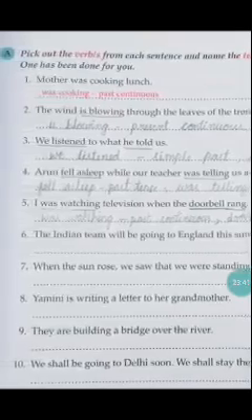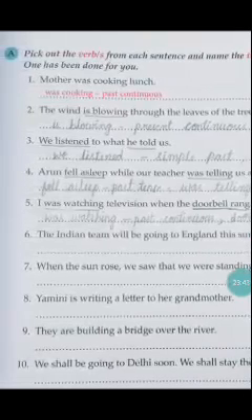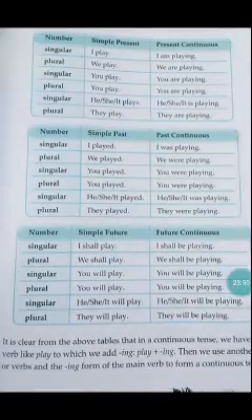In the same way you do from 6 to 10. Try to take the help of the page. Here you will have simple present, simple past, simple future. It is very easy to identify whether it is present continuous, past continuous or future continuous. Just try to compare the sentence or the word to this table so that you will get the answer easily.